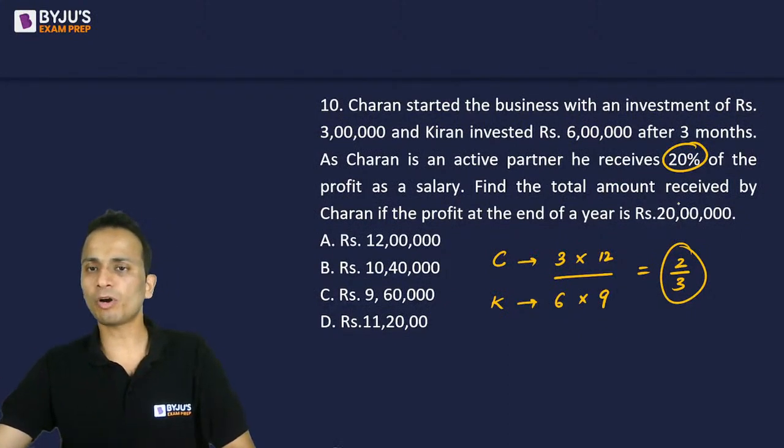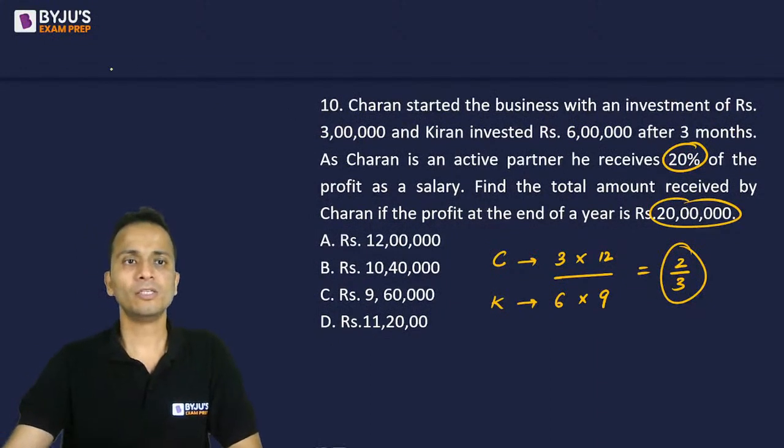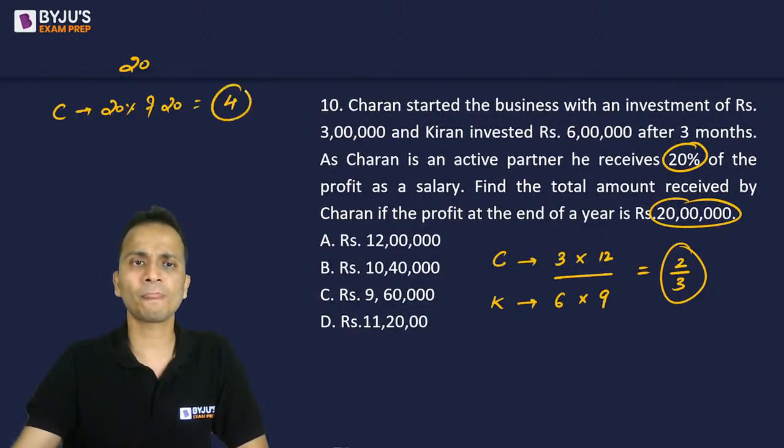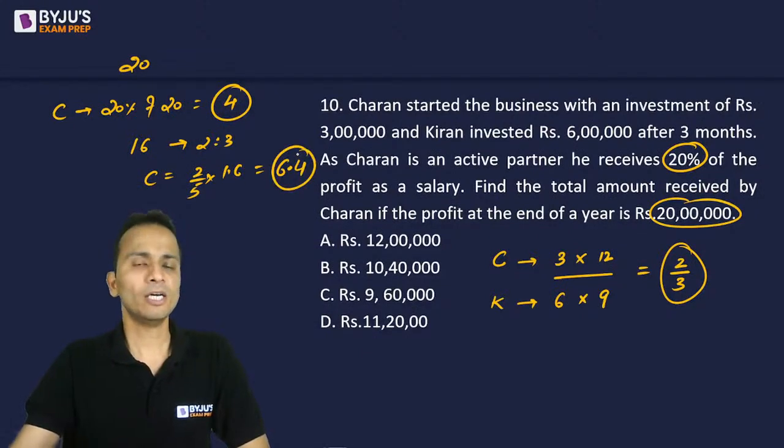Okay, the total profit is given as 20 lakhs. So out of this 20 lakhs, first of all, Charan will receive 20% as the part of salary. So 20% of 20 lakhs will be equal to 4 lakhs. So first of all, Charan has received 4 lakhs. Now the remaining 16 lakhs will be divided in the ratio 2 is to 3. And the portion of Charan will be 2 upon 5 into 16, that is equal to 6.4, right?